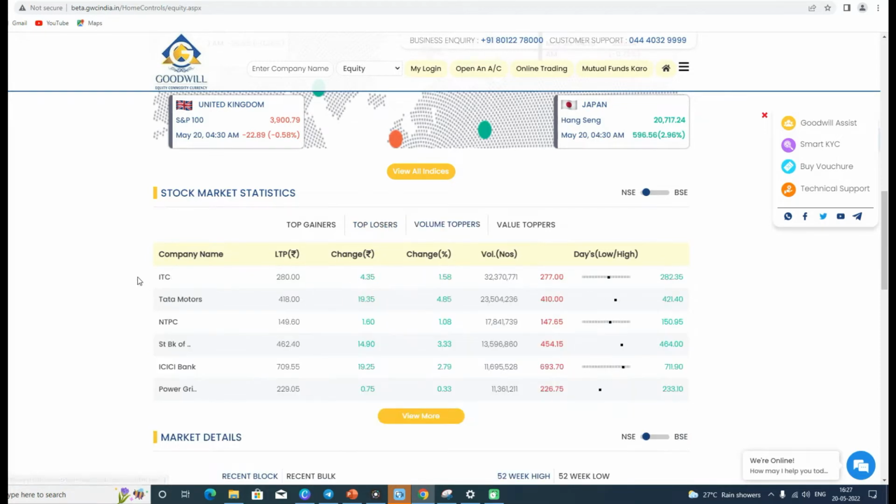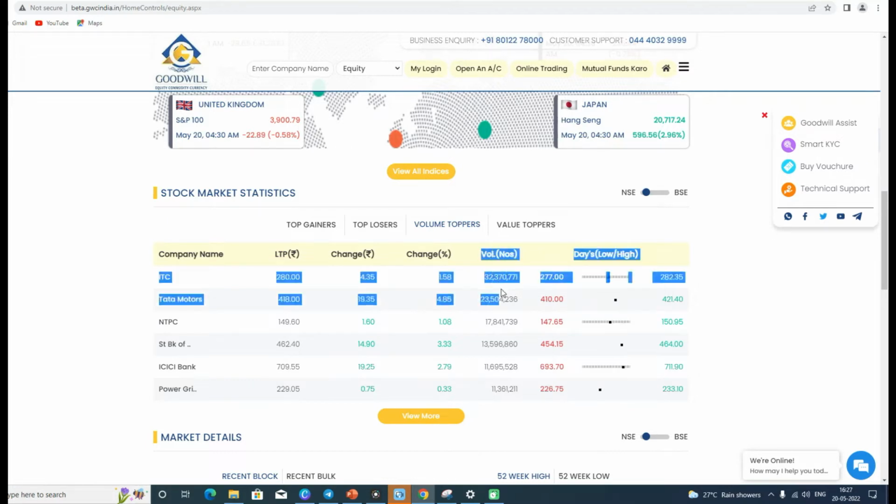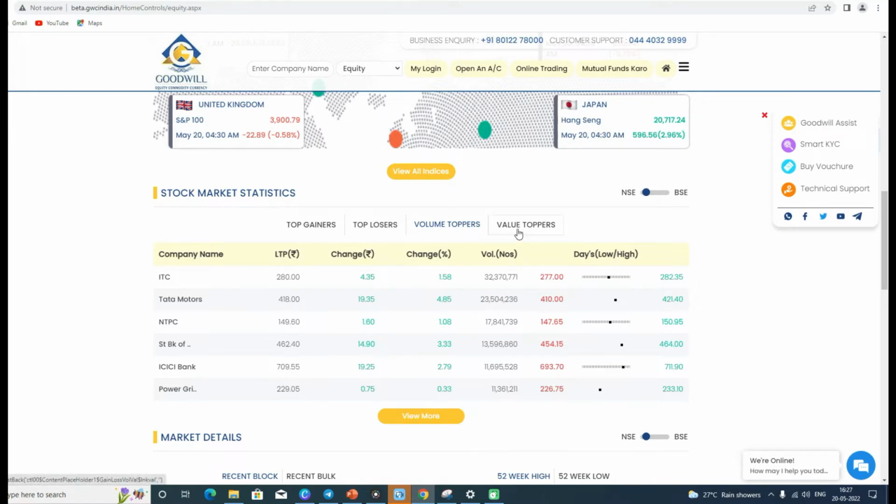For the volume toppers we have companies like ITC, Tata Motors, NTPC, State Bank of India, ICICI Bank and Power Grid Corporation of India. And here we can see the volume in number of shares that have been traded by the companies. So for ITC we have 32,370,771, and similarly we can see the other companies and the value of shares that they have traded in today's market.